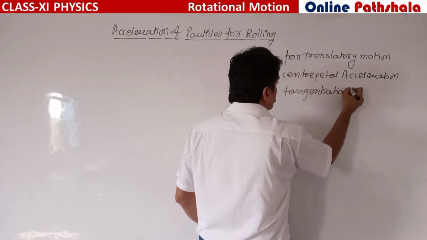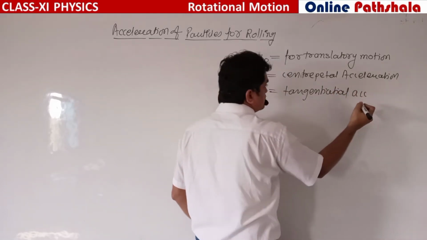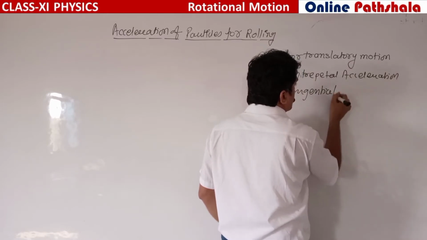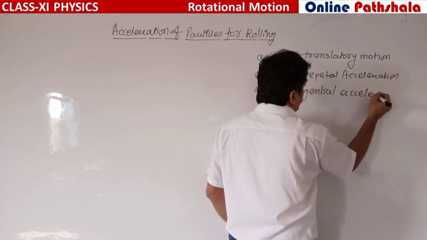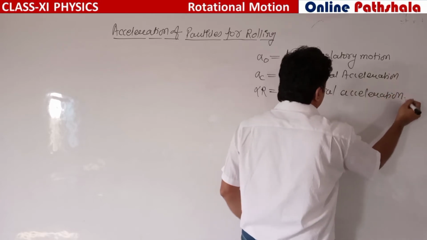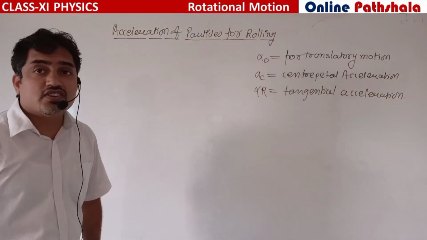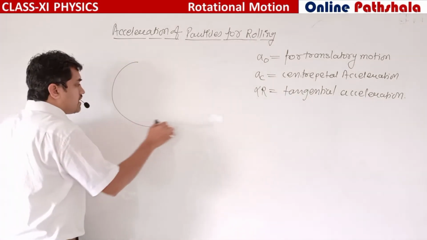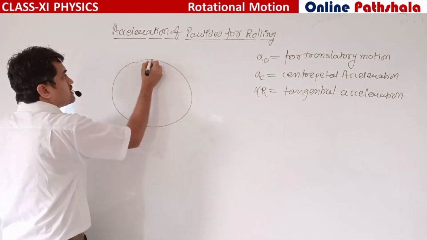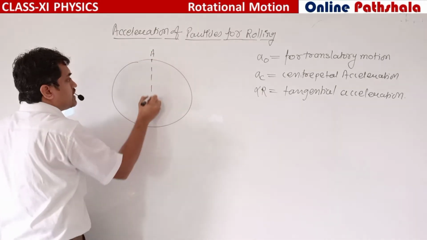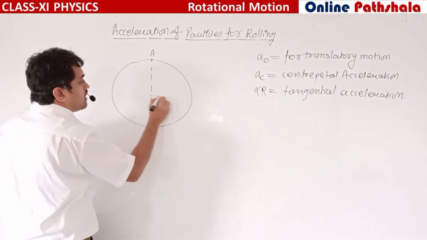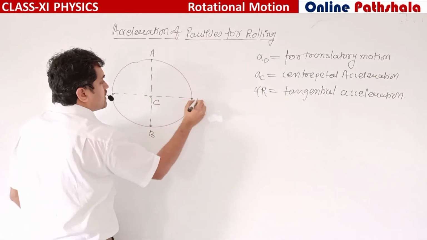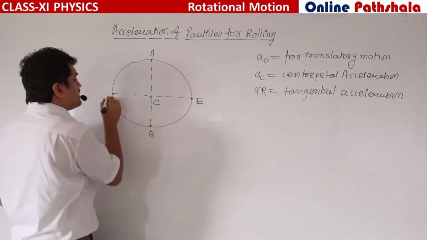Okay, alpha r is the tangential acceleration. So let us consider a circular body. This is the topmost point A, this is the bottommost point B, and these 2 points, with center C, are E and D.